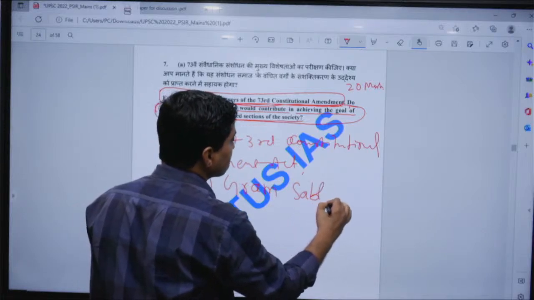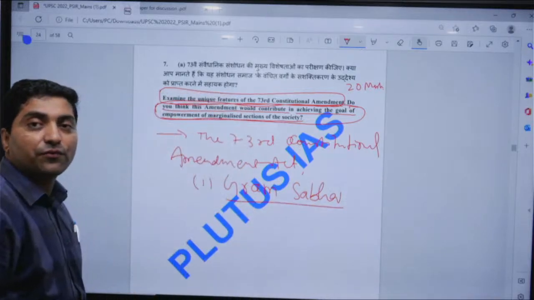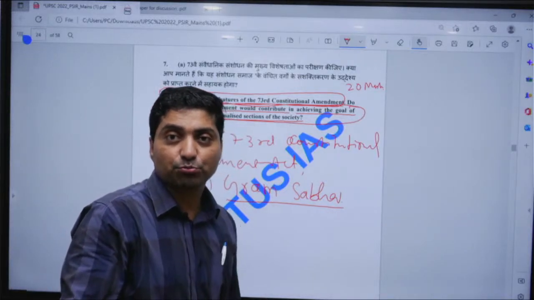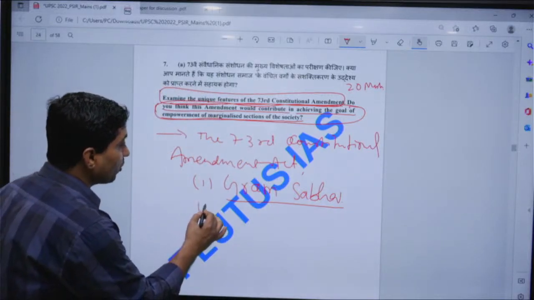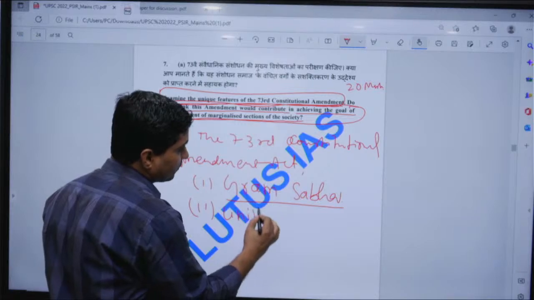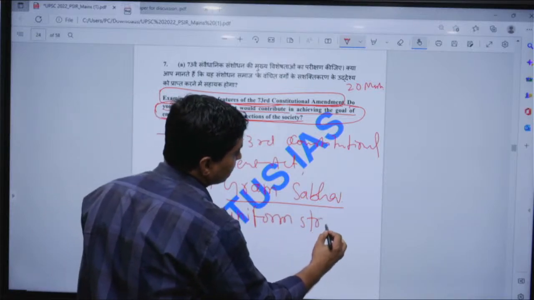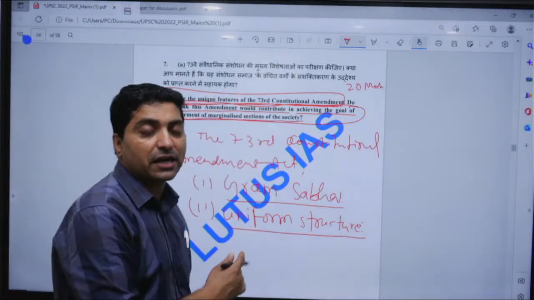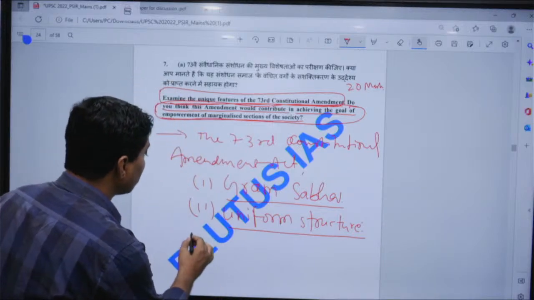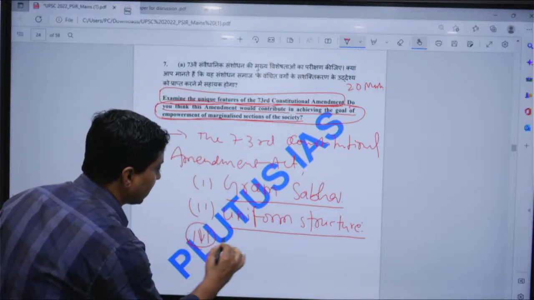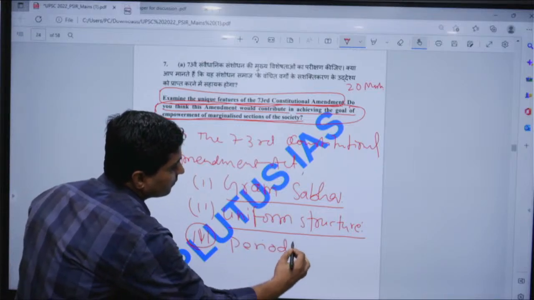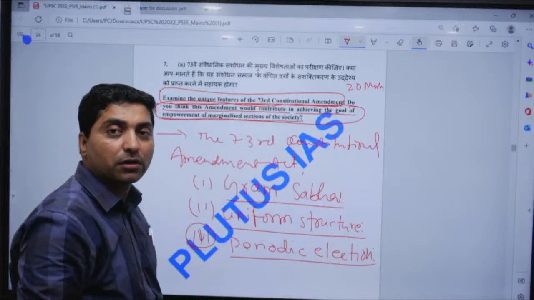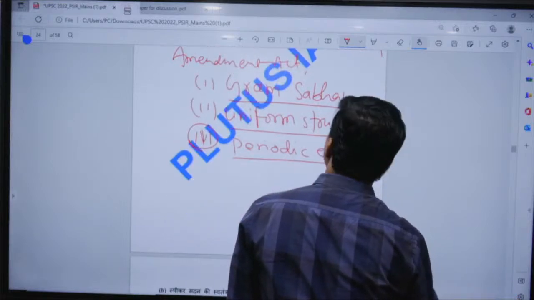Gram Sabha is the first institution of deliberation, and second, a uniform structure was established. So a 3-tier structure was established in PRI throughout the state. Then periodic election was established, so a 5 year term has been fixed for PRI elections, right.